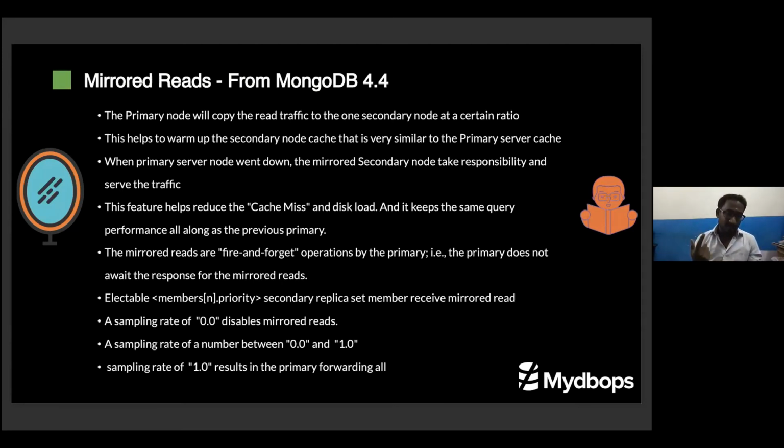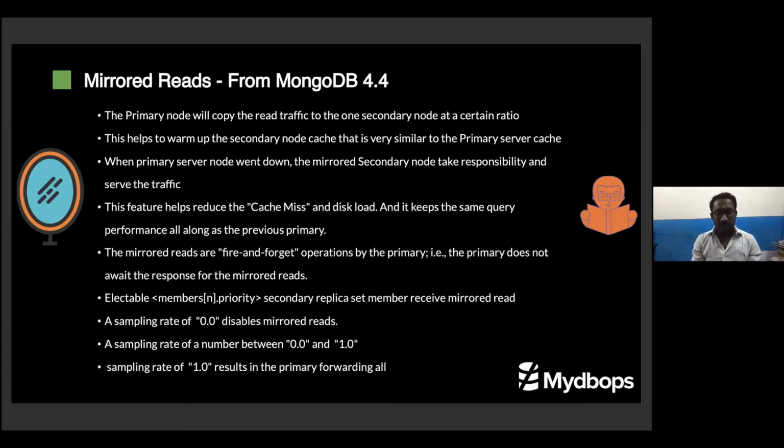So the very important question is how it is selected. When you're configuring a priority, this is the first primary, and when this goes down, this secondary node becomes the primary based on the priority value. In a replica set, you can specify the priority value, so automatically based on that priority, it will promote it. The other thing is, MongoDB also selects the replica which has the latest data.